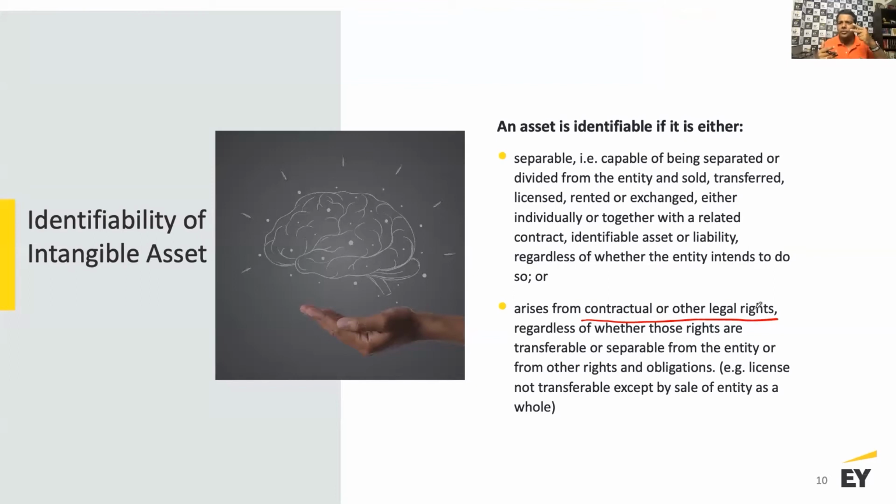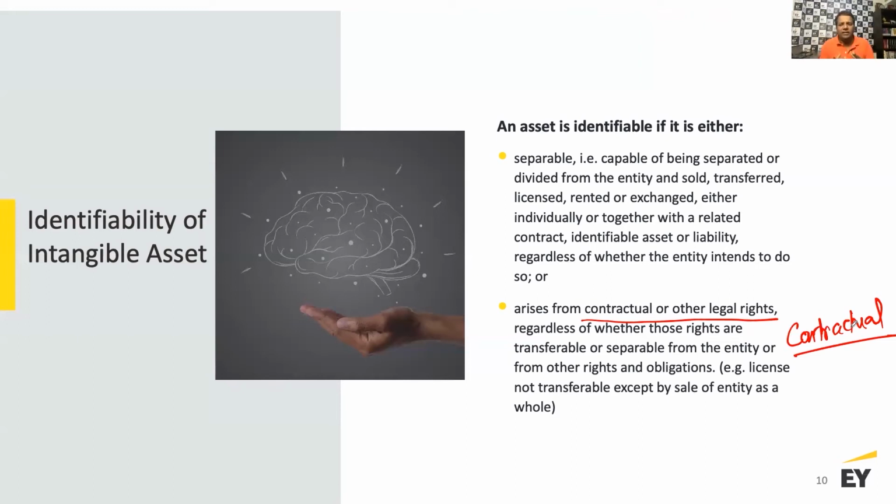So you need to identify an intangible asset. Identifiability can be done from 2 perspectives. One is called contractual. Try and understand this, it is very, very important. How do you identify an intangible asset? It can be either contractual or emanating from other legal rights like copyright, trademarks, or patents. All of them are actually coming from a legal right because I have now got this thing registered in my name.